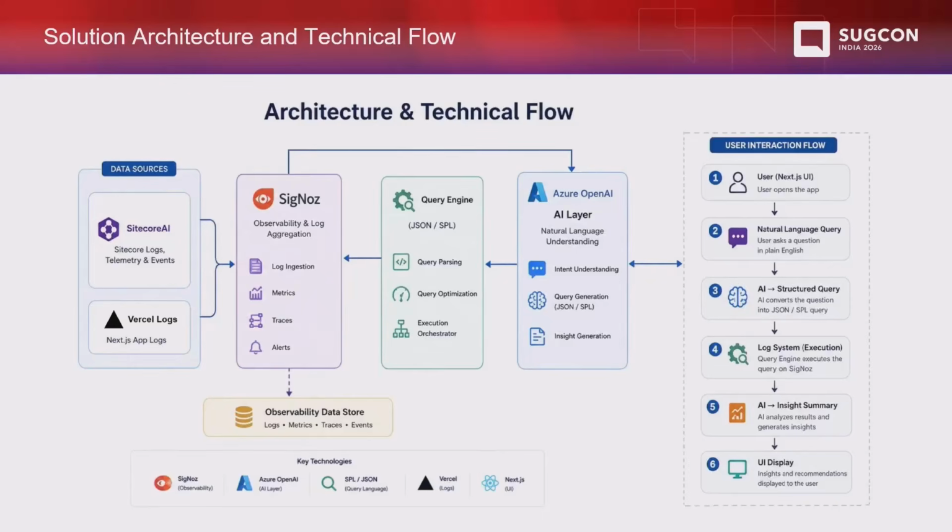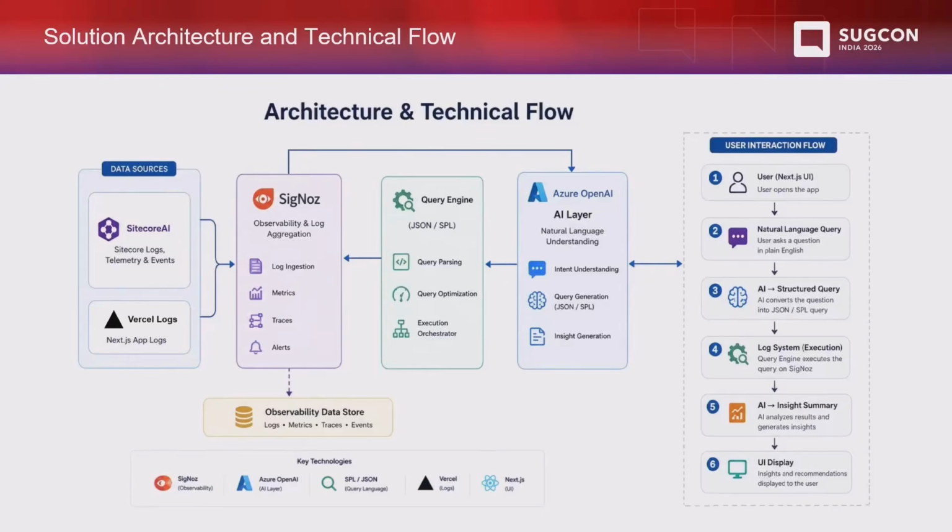On the left-hand side, you see we have different sorts of data sources. Right now, we are just talking about Sitecore AI and Vercel logs. But as I mentioned, there is no limit in terms of data sources, because logs are being generated in different parts of the system. For the sake of this presentation, we are leveraging Sitecore AI and Vercel. So we'll be pulling the operational data from these two systems, and then this data will be passed over to a different system. On the right-hand side, we have another system by the name Signos.